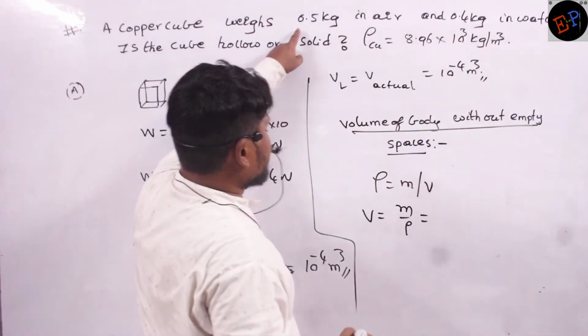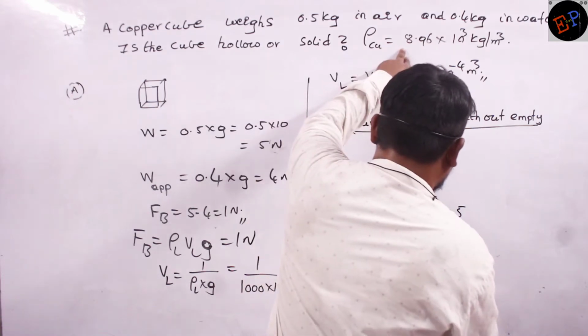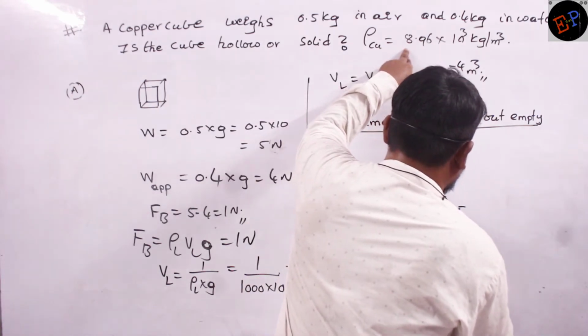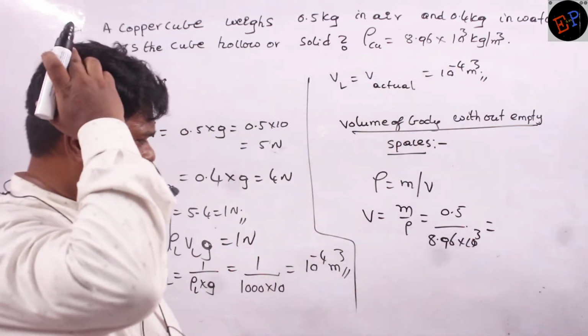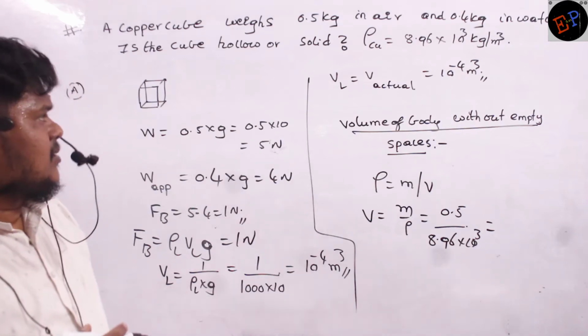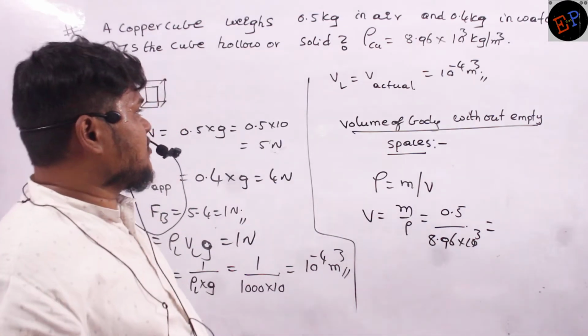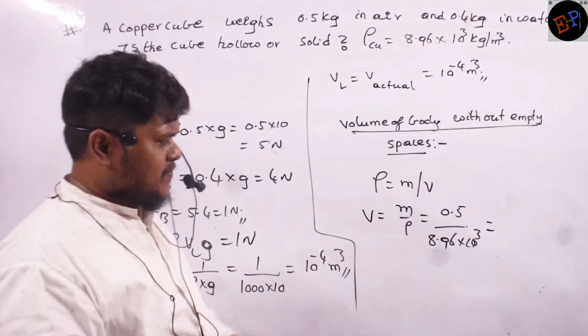What is the actual mass of the body? 0.5. What is the density of copper? 8.96 into 10 power 3. Okay? So if I do this calculation, see how much you will get. 0.5 divided by 8.96 into 10 power 3. Calculate it, students.